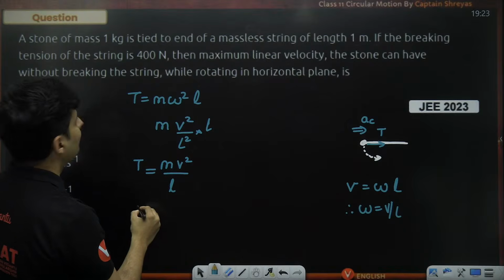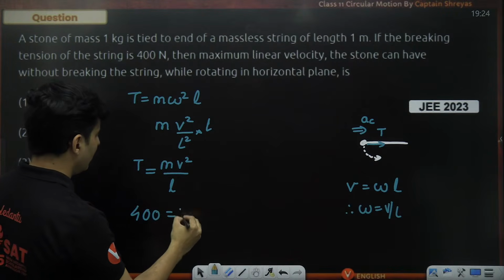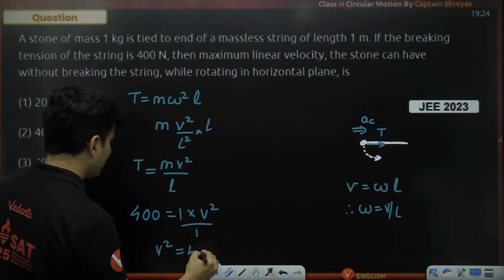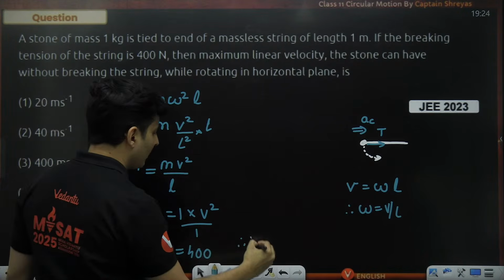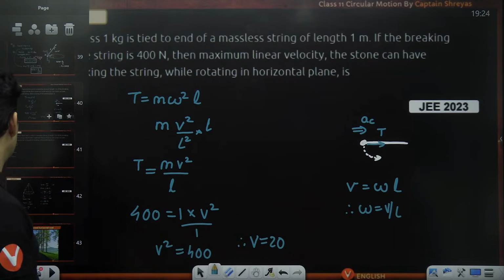So tension is given to be maximum 400, mass is given to be 1 kilo, length is also 1. So v square is basically 400. So therefore v is 20. So the answer is 20 meters per second.